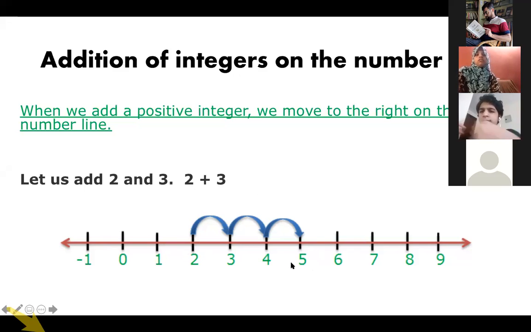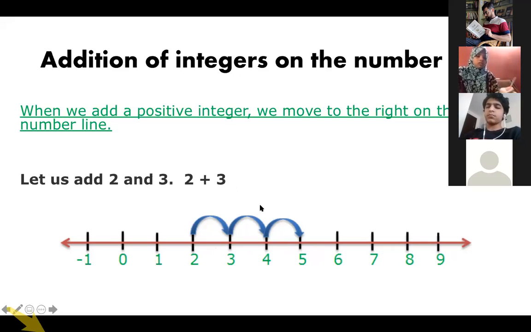So 5 is the answer. Understood how to add numbers on the number line? When you are adding something, you have to jump on the right hand side, and the first step is to start from the first number. So I'll find 2 on the number line, and plus 3 I have to do. So I'll do 3 jumps on the right hand side, and then I'll see where I have reached. I have reached 5. So my answer is 5. 2 plus 3 is 5.